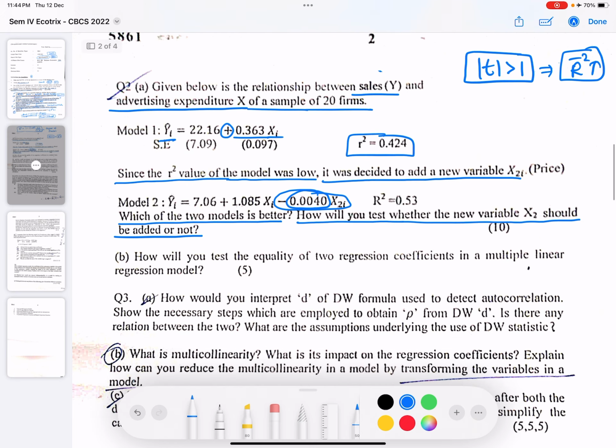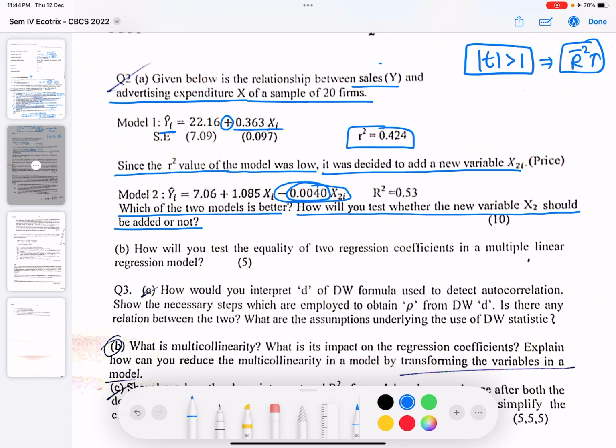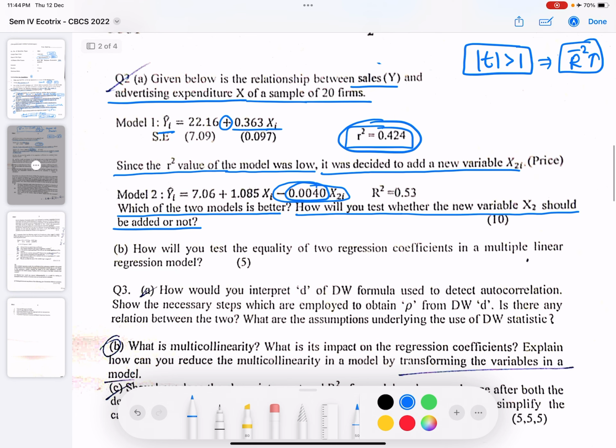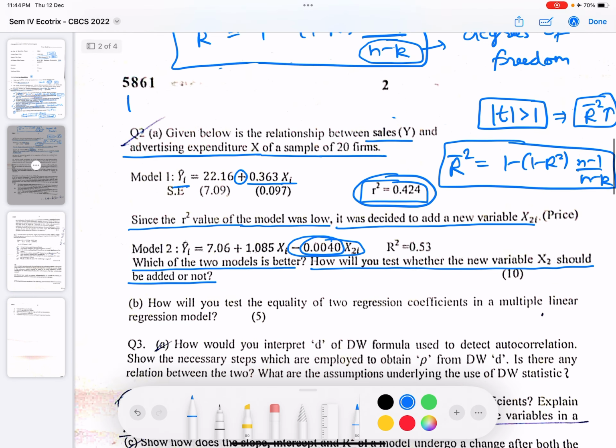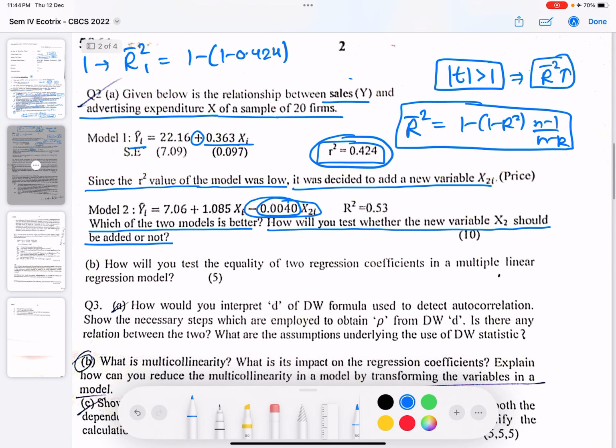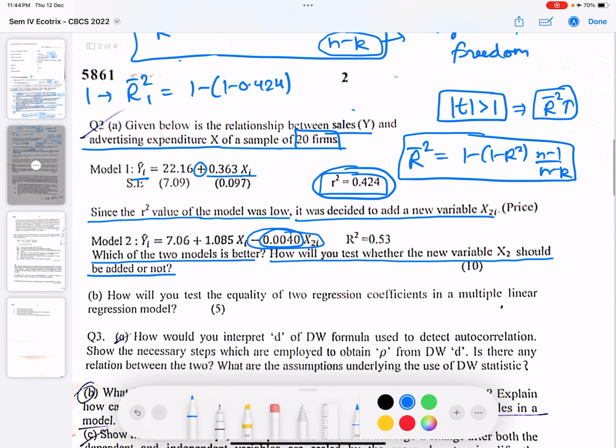Now you must be facing the issue about how we are supposed to find adjusted R square. So in this case, the formula of adjusted R square is 1 minus (1 minus R square) times (n minus 1) by (n minus k). So you need to remember this. They have asked two questions from this. So for model 1, adjusted R bar square is 1 minus 0.424 into, n was 20, n minus 1 would be 19, and for the first model k is 2, so 18.